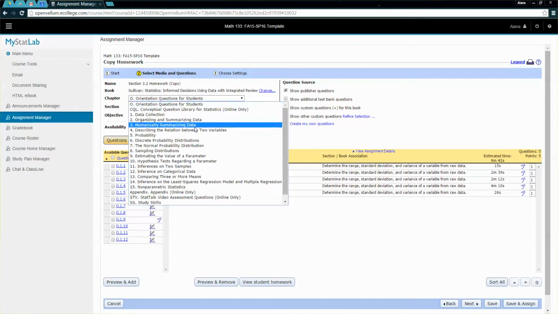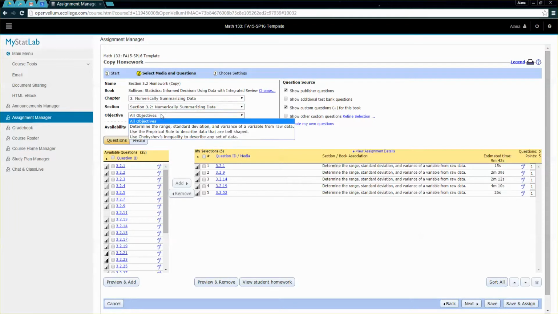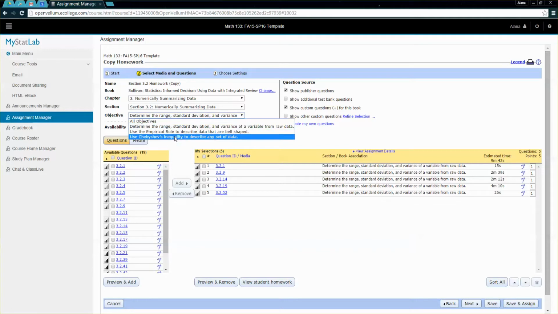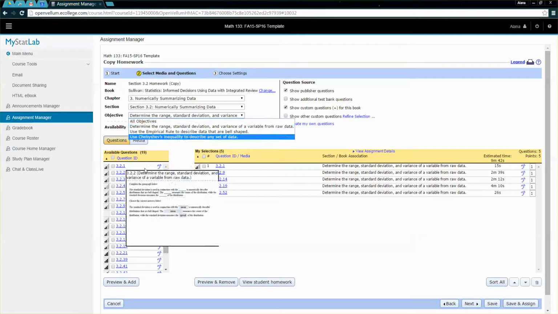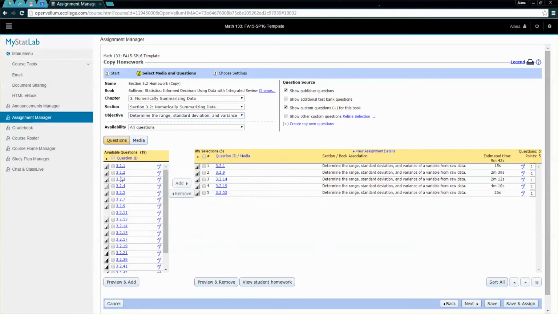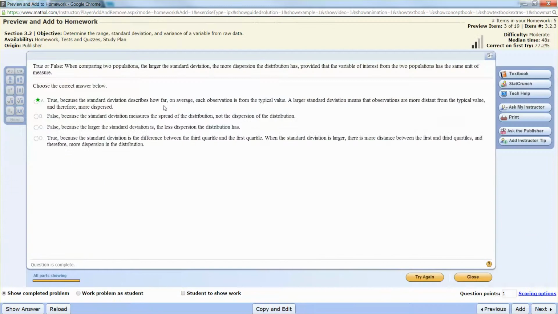Now, if I want to put in another question, let's say I don't like that that's only 5 questions, I can go to 3.2 and look up things about range and so on. Why number 4 was in range standard deviation when it should have been in Chebyshev, who knows? But I can add in another question, say like number 3. If you want, you can click on these and actually look them over before you add it. And this is true anyway, you can always modify what I've put in there.